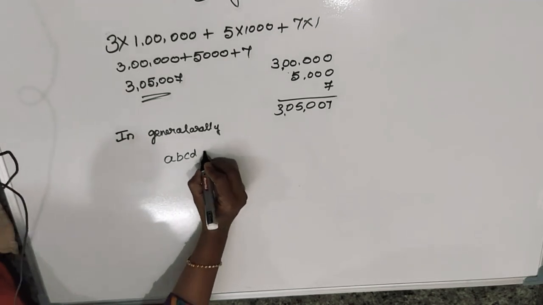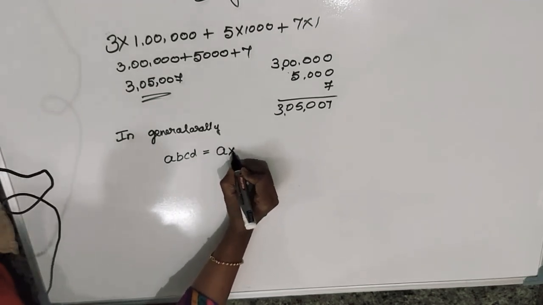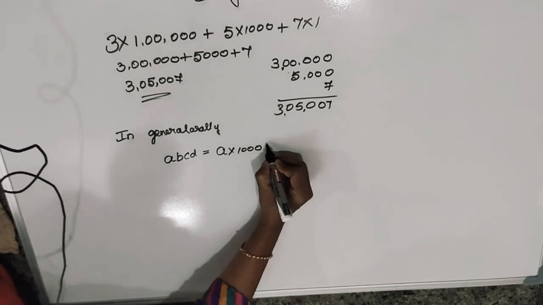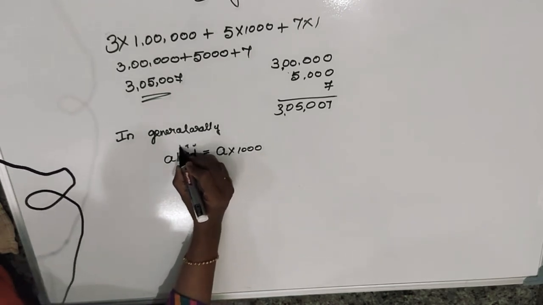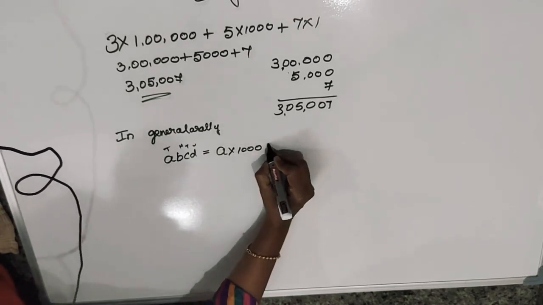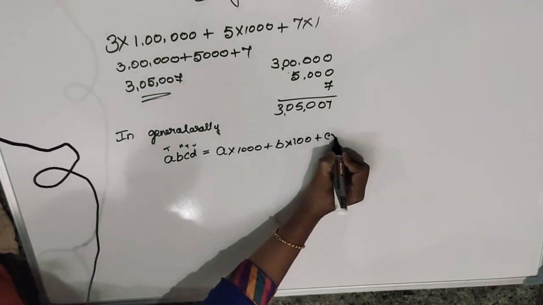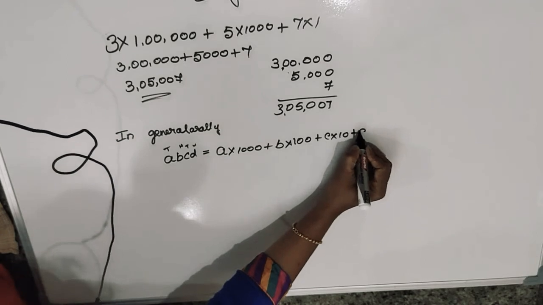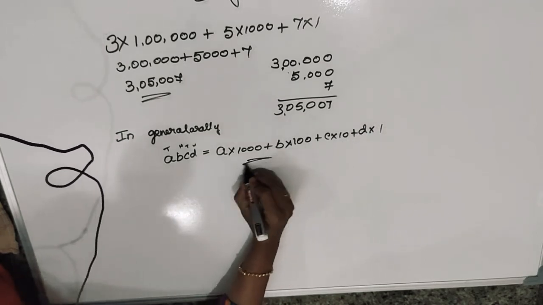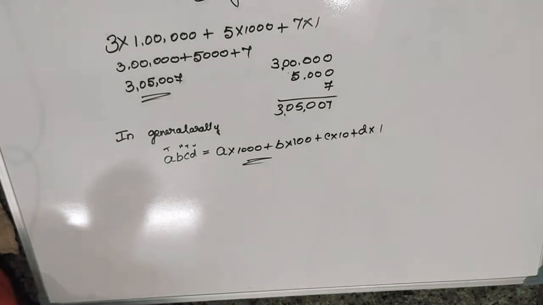How can I write generally? I can write A into 1000. See, this is the unit 1, 10, 100, 1000. Plus B into 100 plus C into 10 plus D into 1. This is the generalized form of any number.